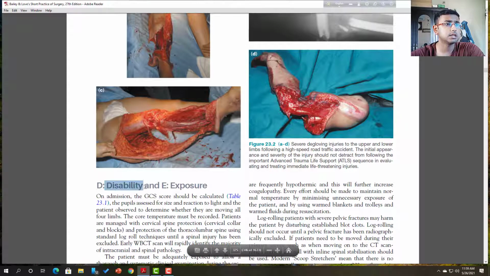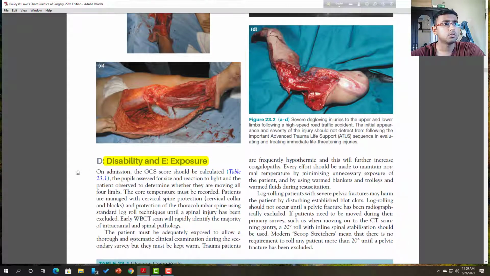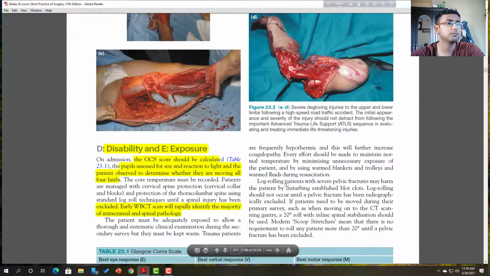The third is disability and exposure. So what are the disabilities? For this, the GCS score should be calculated, and the pupils assessed for size and reaction to light, and determine whether the limbs are moving or not. Whole body CT is done to identify the trauma site and also intracranial and spinal pathology.